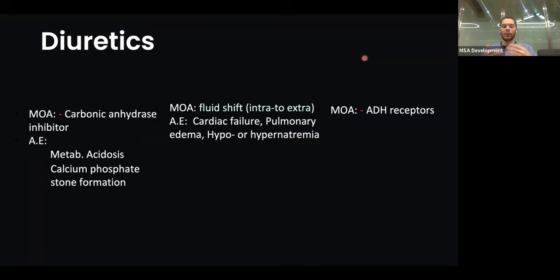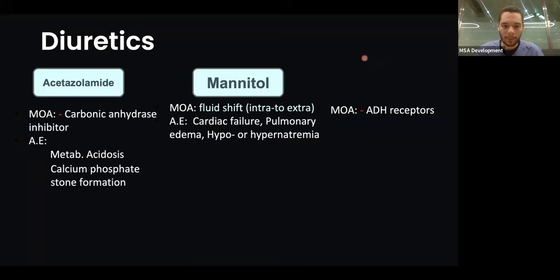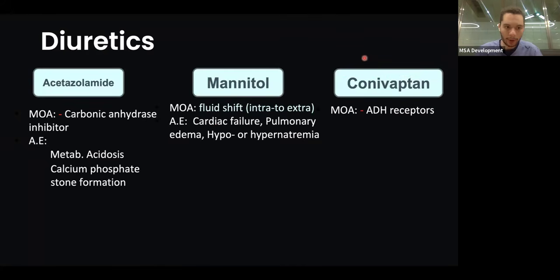Okay, now the new diuretics that you guys did not speak about at all before are acetazolamide, which is a carbonic anhydrase inhibitor. And what does carbonic anhydrase do? It essentially helps the conversion of bicarbonate and a proton into water and carbon dioxide. And so essentially this allows you to absorb more water into the body. And so if you inhibit that, you're releasing more water in your urine. And this is the action of acetazolamide.